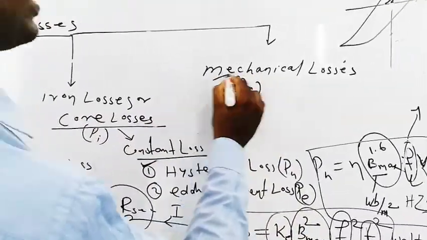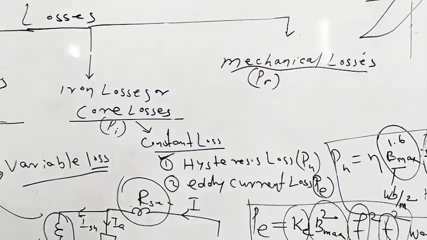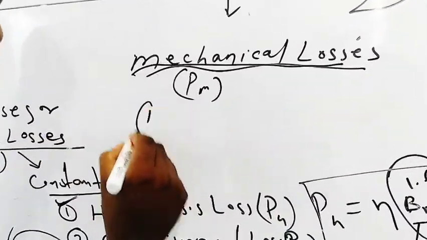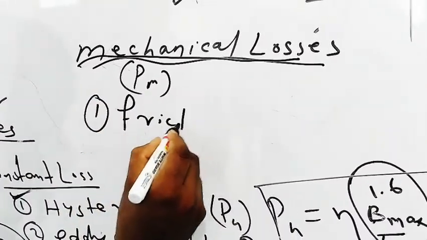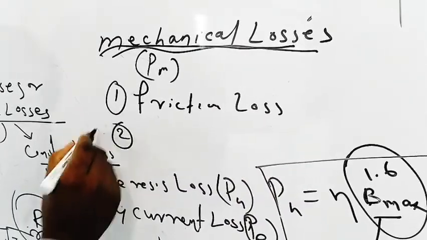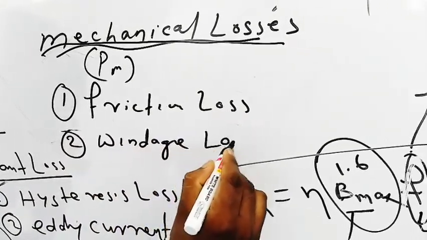Another loss is mechanical loss, because motor is a dynamic machine. That's why mechanical losses come into picture. Mechanical losses include friction loss and windage loss.